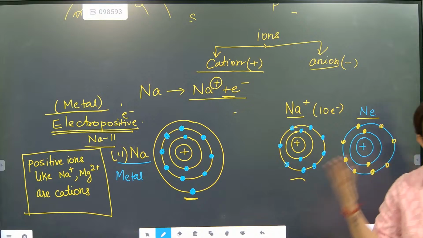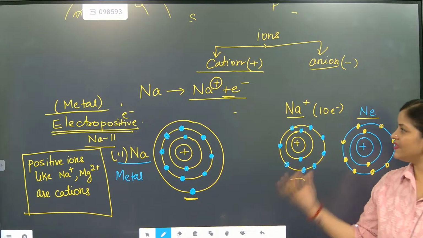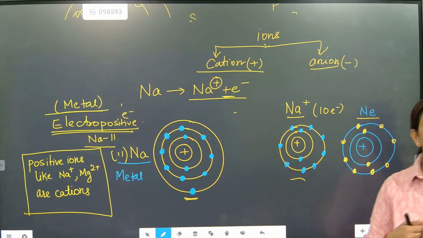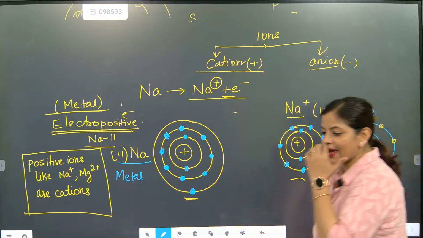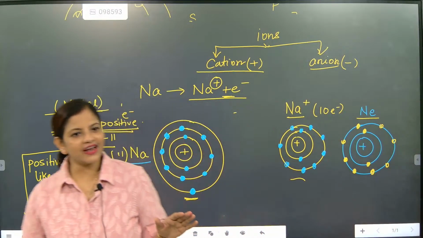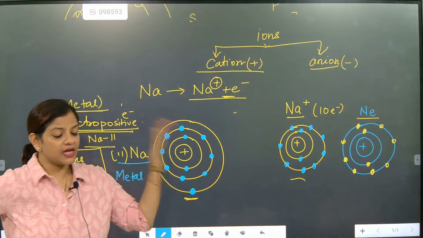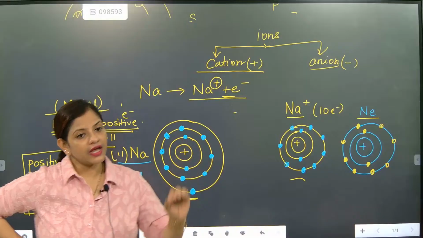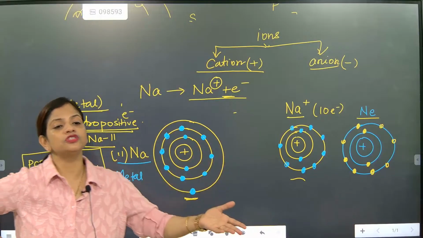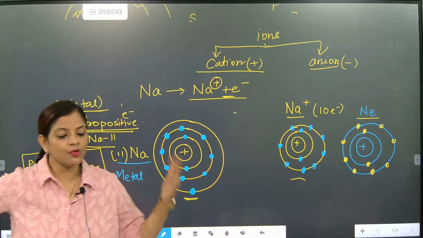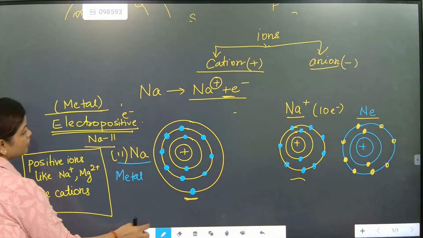So what names have we learned for positive ions, beta? Electropositive and cation. And when are they getting this name? By giving electrons or taking electrons? Giving. Cations are giving. Always remember, cations are giving electrons. So only they are considered as positive ions. Electropositive means giving electrons. Now we will see the story of electronegative.